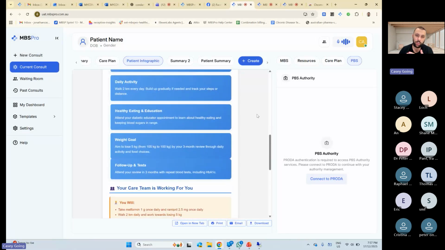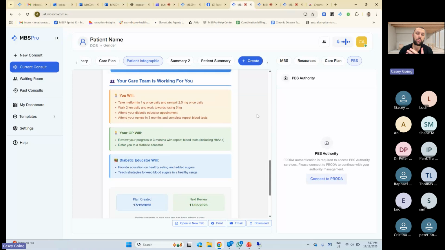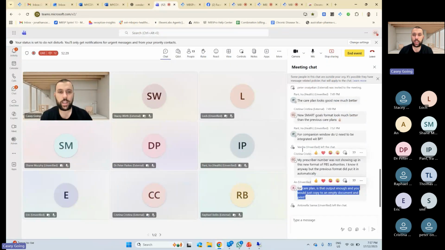If the patient declines, that's fine. Truthfully, for me, I find that patients like having a new care plan, as in the first time you've done it. I think that they look at it and have a think about it. But reviews, they're not as interested in. That's what I find. But everyone's different, and that's fine.